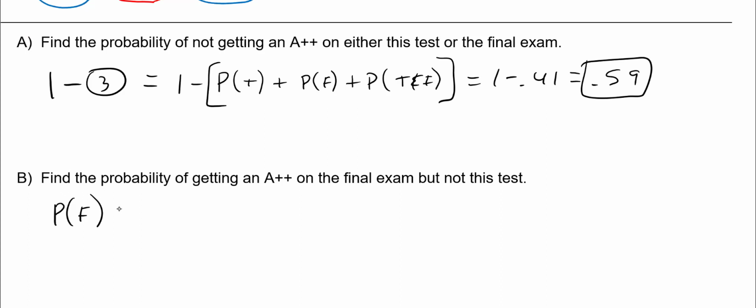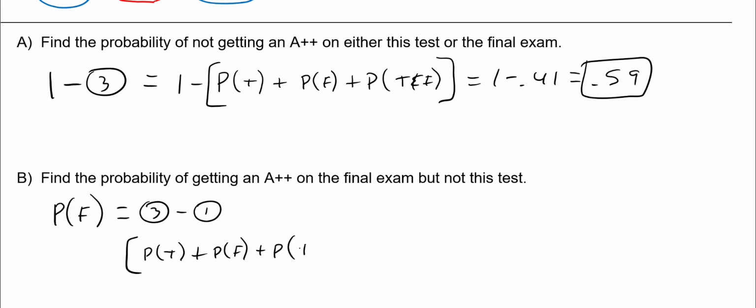Okay. So again, this is going to be equal to the third one minus the first one. Let me write it out. It's the probability of a test, this is the third one, plus the probability of a final plus the probability of the test and final.